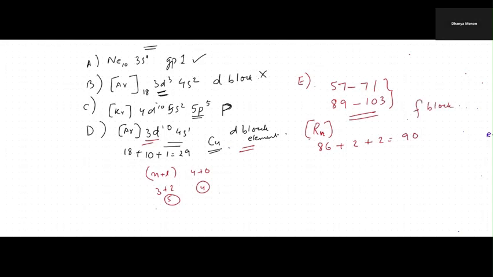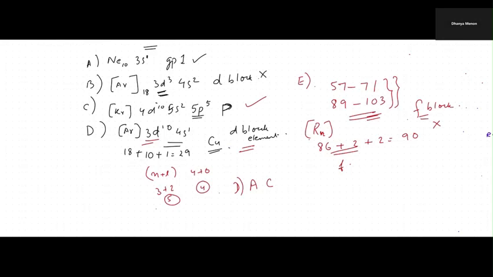So that's why you have to remember this range. If any f subshell comes, just add up the number of electrons and check if it's coming in this range or not. If it's coming in this range, that means it's an f block element, so that's not in the main group. So what is our answer? Our answer is A, C. Main groups are A and C only. That corresponds to our D option.